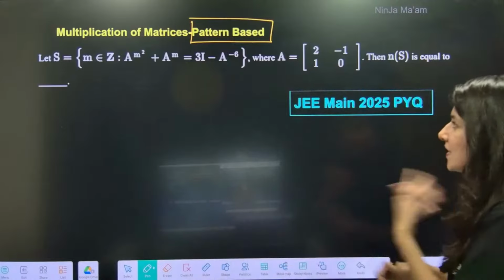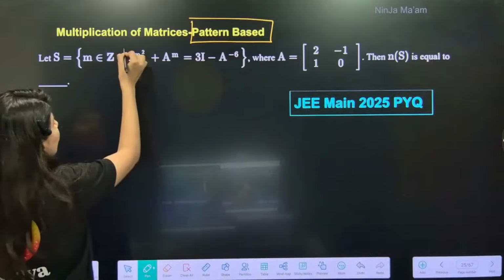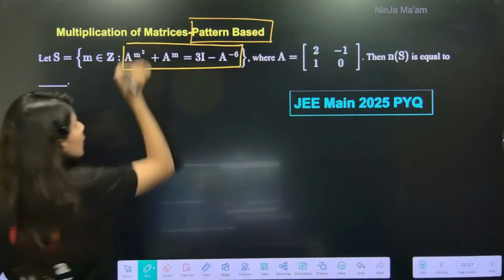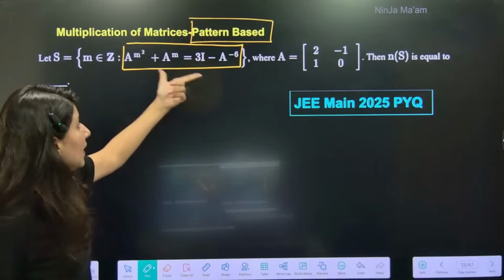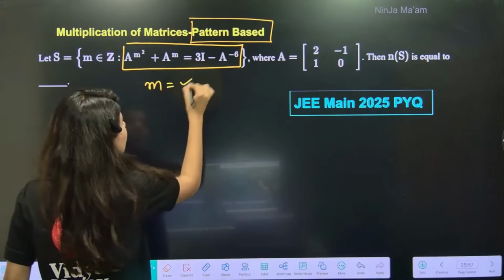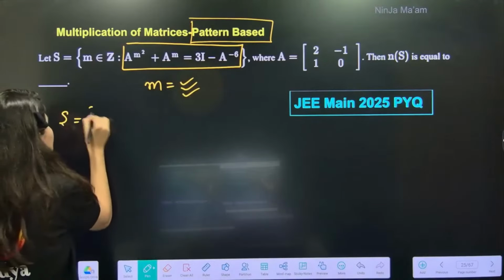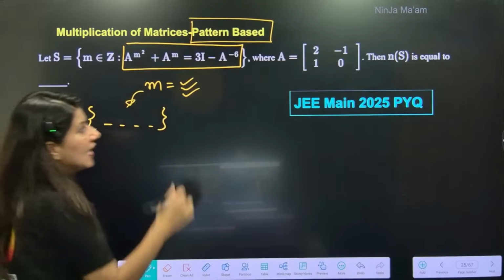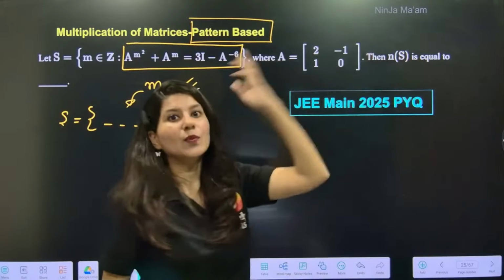Now let's understand what they are trying to say. They are saying that there is a relation which is being satisfied by a matrix. If you solve this, you will get the values of m. How many? That we need to check. All those values of m will sit inside your set. And how many elements will sit inside the set, that we need to calculate.